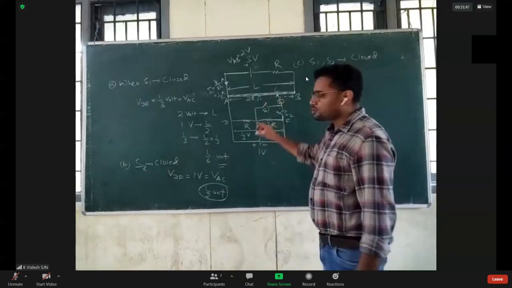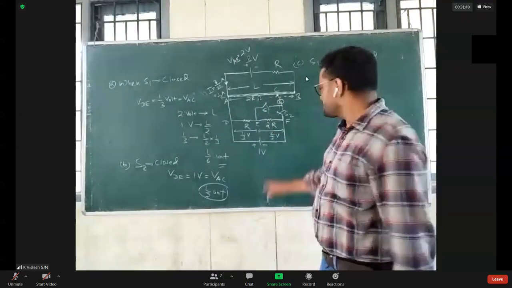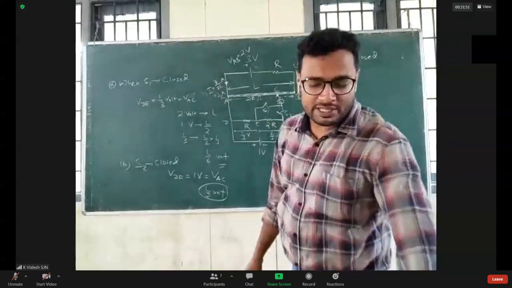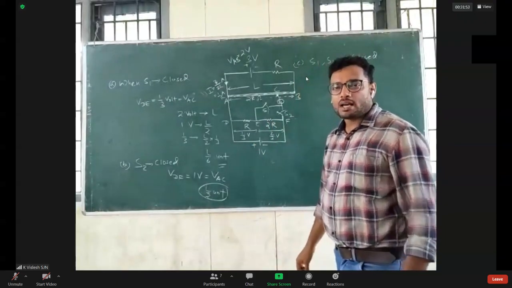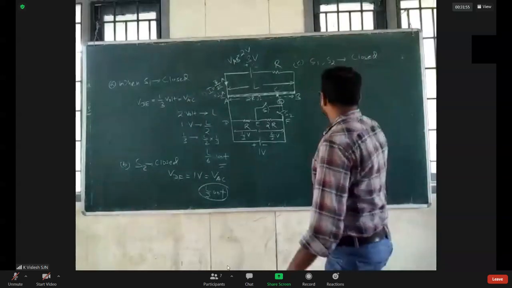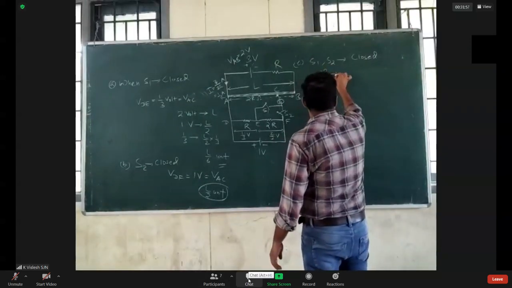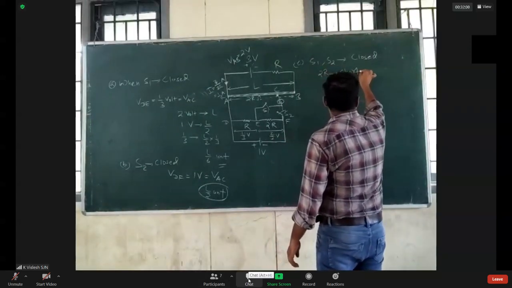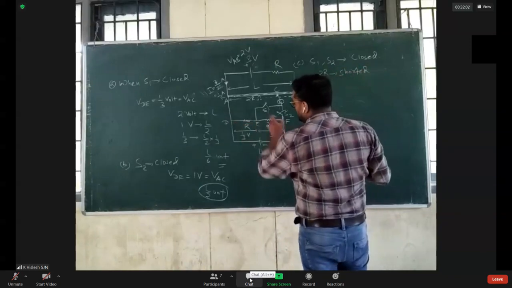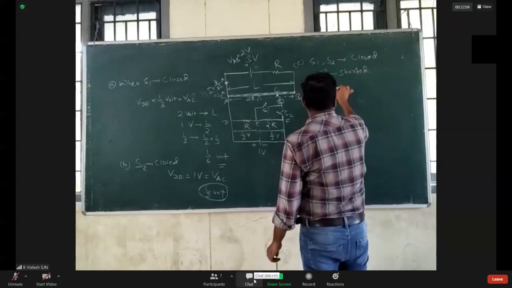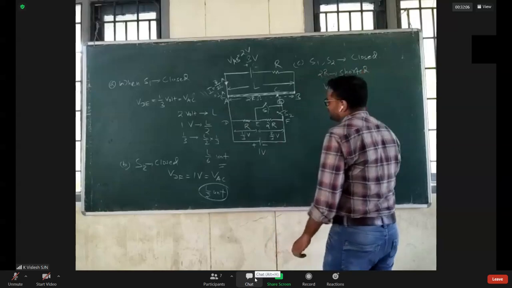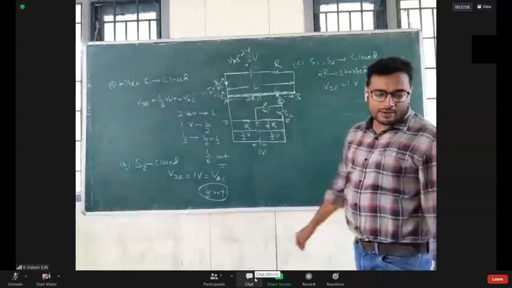So this 2R is shorted, yes or no? This 2R is shorted in this case. So the whole potential is dropped across VDE, that is nothing but 1 volt.